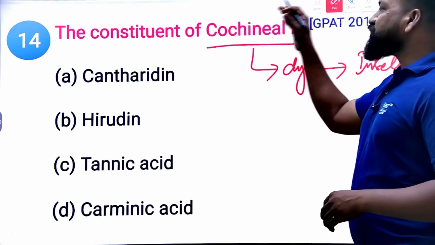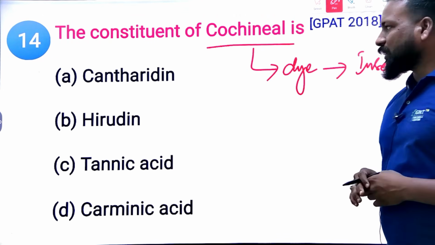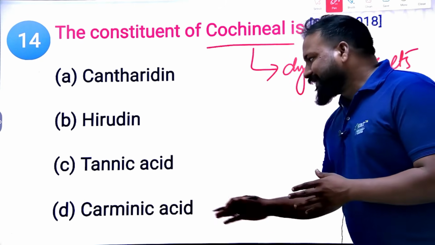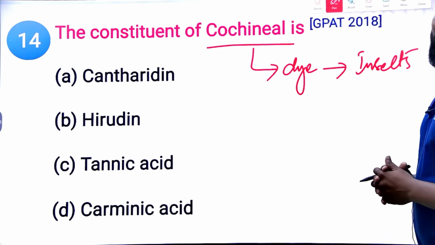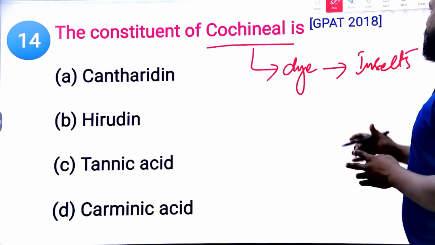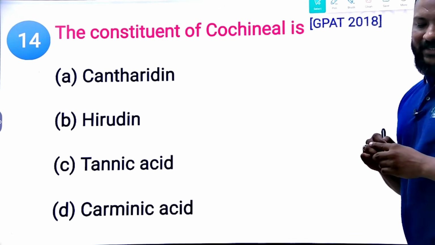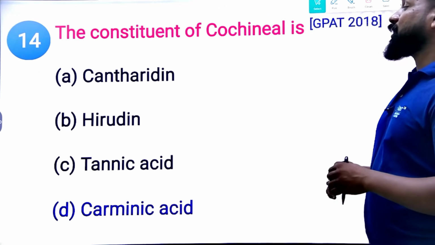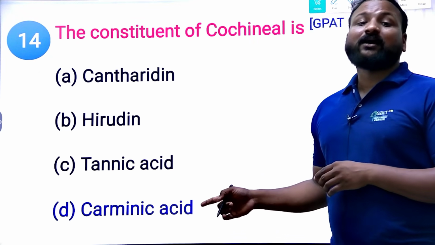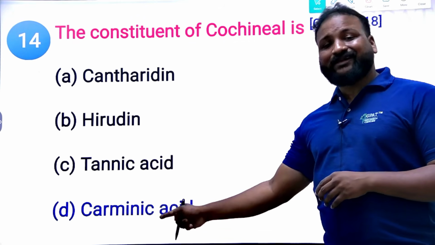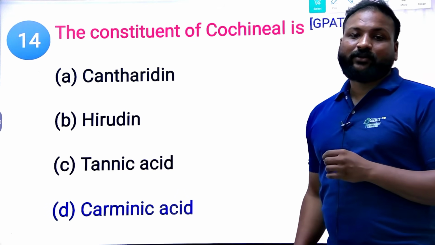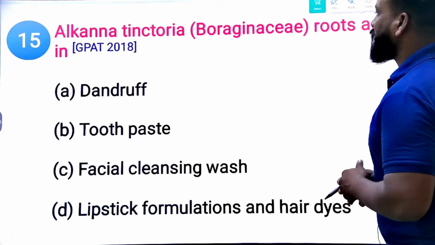The constituent of cochineal is cantharidin, hirudin, tannic acid, and carminic acid. What is the right answer? This question is from GPAT 2018. So what is the right answer? Yes, it is carminic acid. Cochineal insects have carminic acid, and this is used as a dye, a coloring dye.